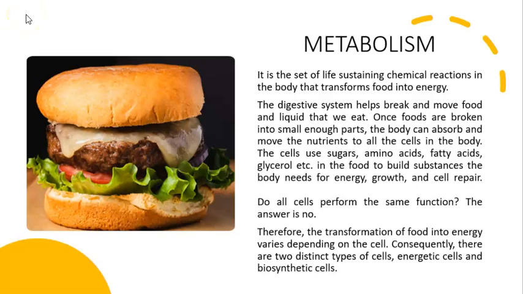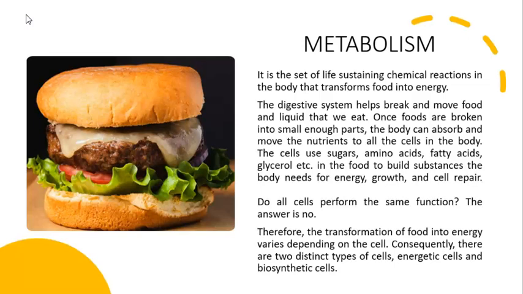Metabolism is the set of life-sustaining chemical reactions in the body that transforms food into energy. The digestive system helps break down and move the food and liquid that we eat. Once the food is broken down into small pieces, the body can absorb and move the nutrients to all the cells in the body. The cells are going to use amino acids, fatty acids, sugars, and glycerol found in the food to build substances the body needs for energy, growth, and repair.